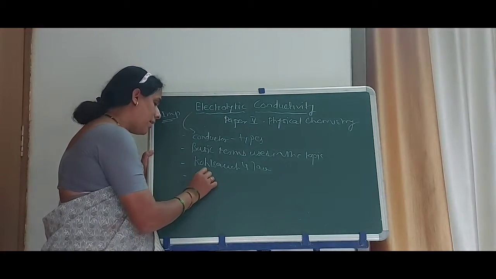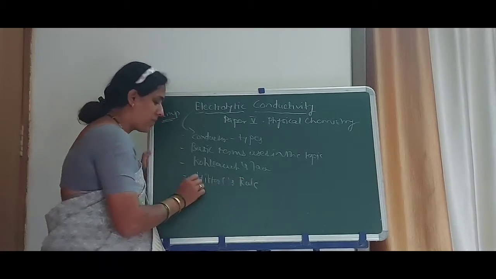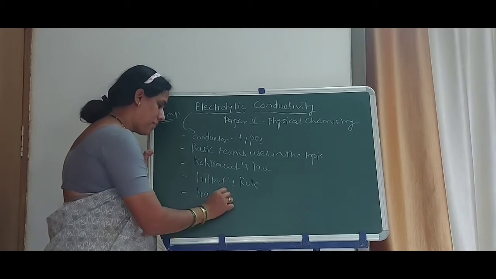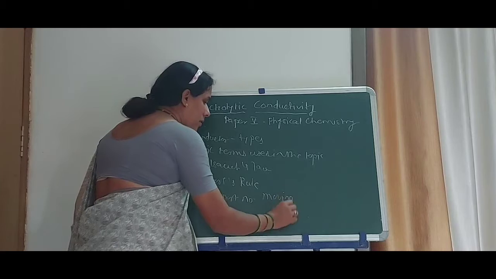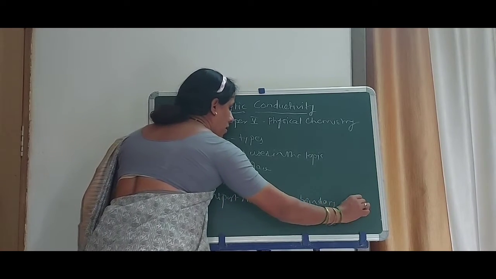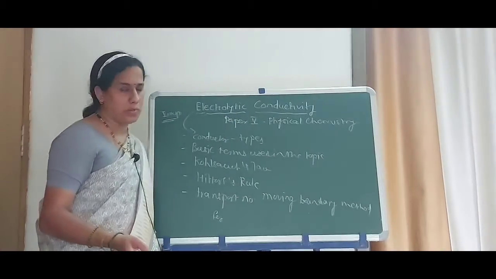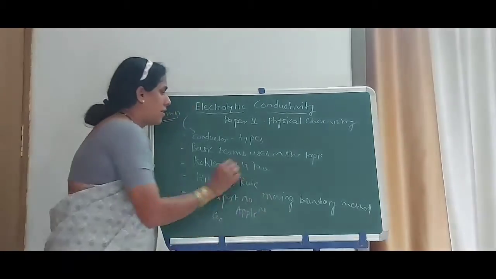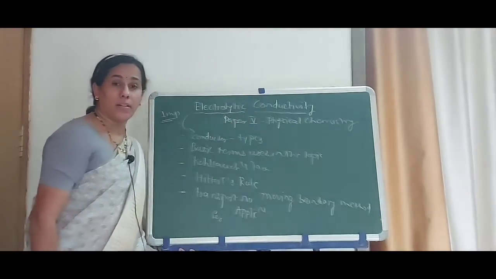Then after, Hittorf's rule. Then transport number, moving boundary method, or determination of a transport number, and then its applications. So these are the points we have to cover in this topic named electrolytic conductivity.